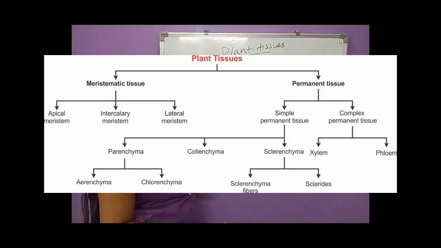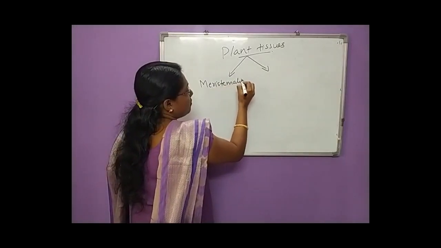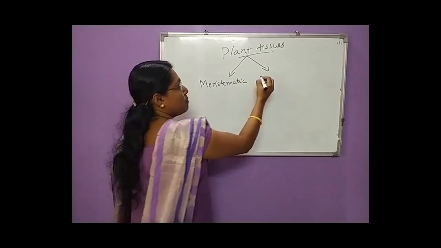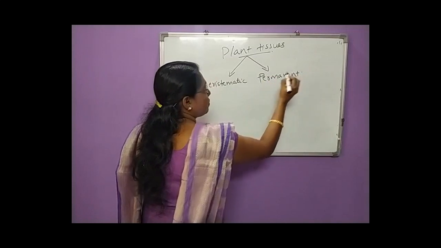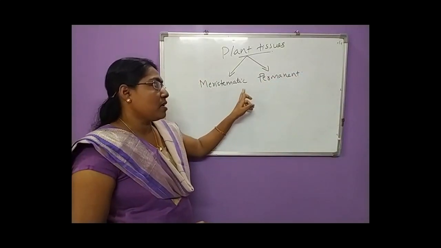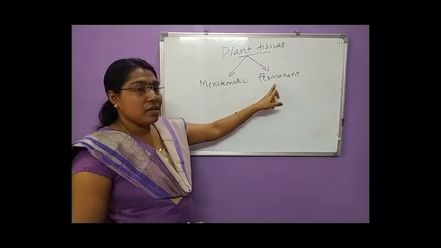So, the plant tissues. Mainly, plant tissues may be of two types, right? You remember those things? The plant tissues may be classified mainly into two types. Which are they? The meristematic tissues and permanent tissues. So, plant tissues may be broadly classified into two types, the meristematic tissues and the permanent tissues.